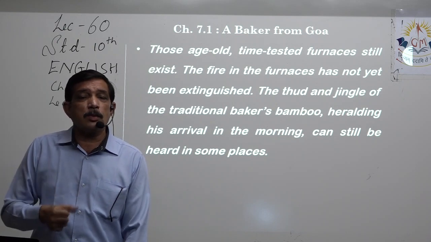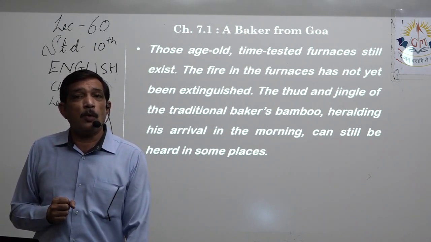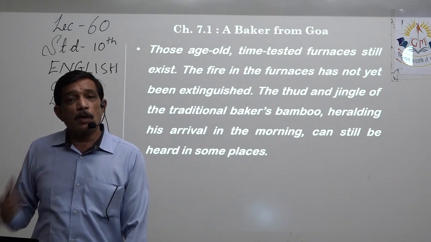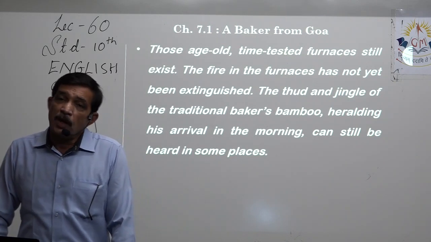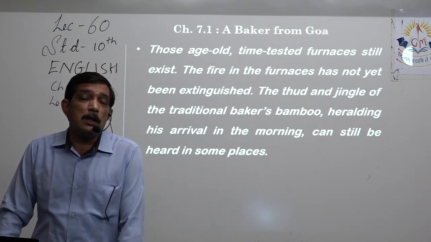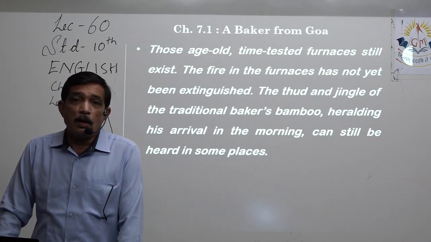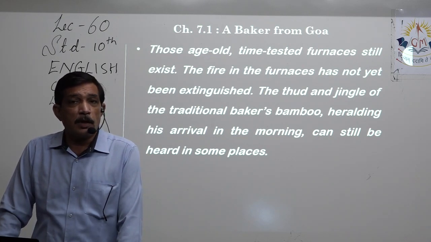When he passes through a street, he keeps on thudding that bamboo on the ground, and because of the small bells it jingles, and everybody in that vicinity or in that street comes to know, yes, it is the baker's time. Run out fast and buy your bread for today.